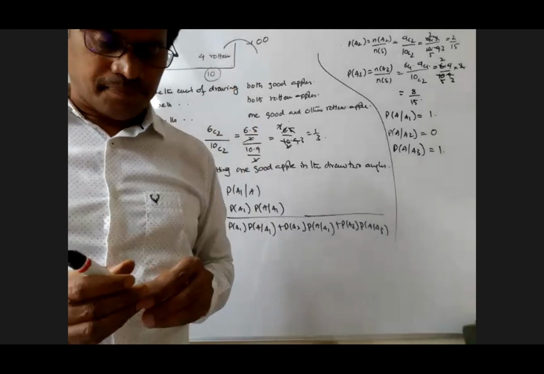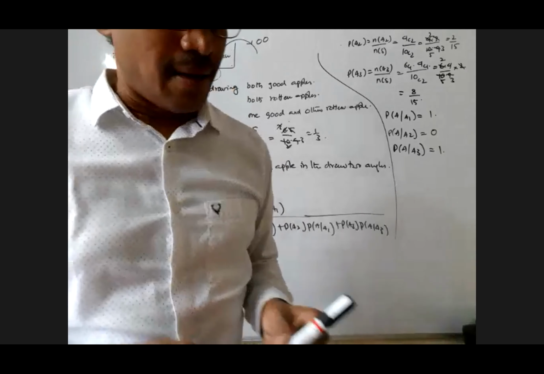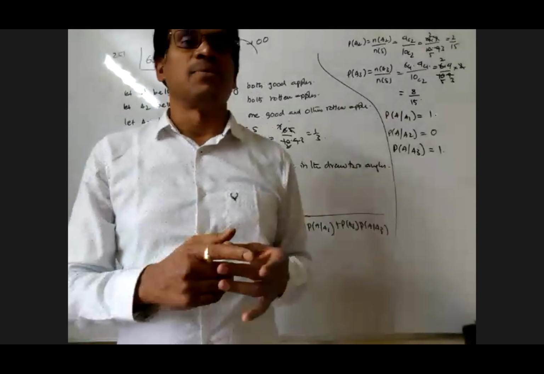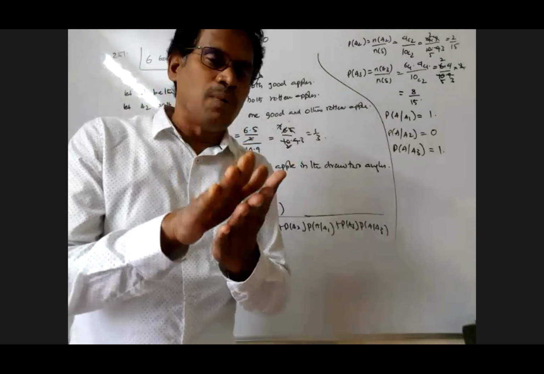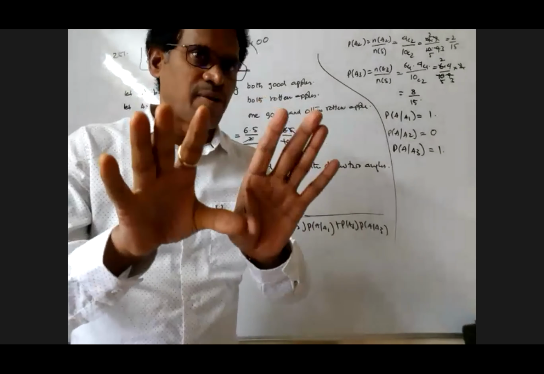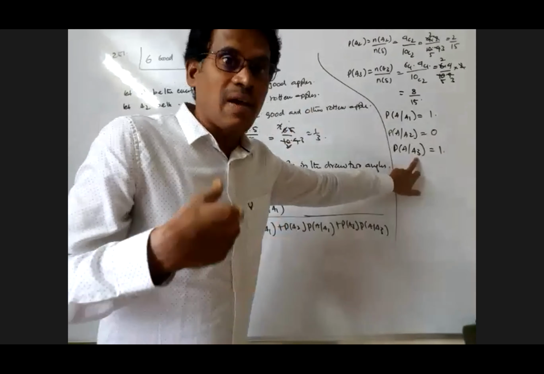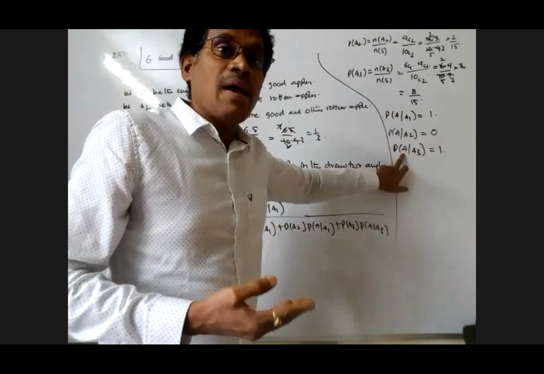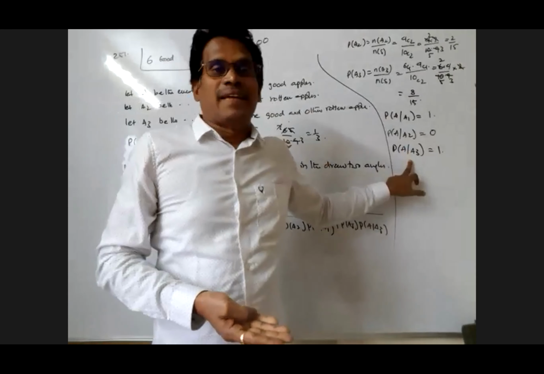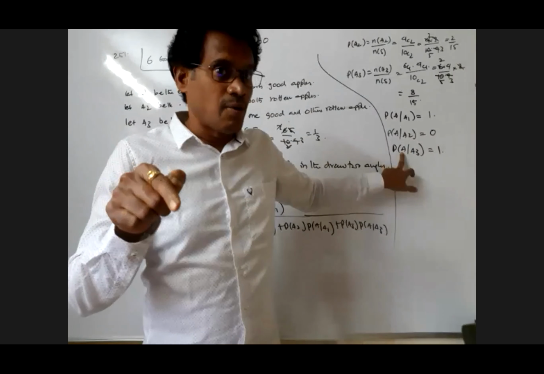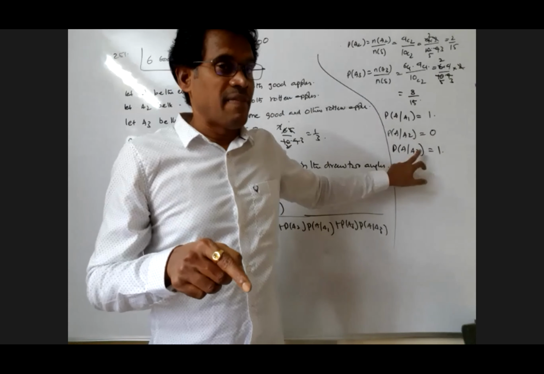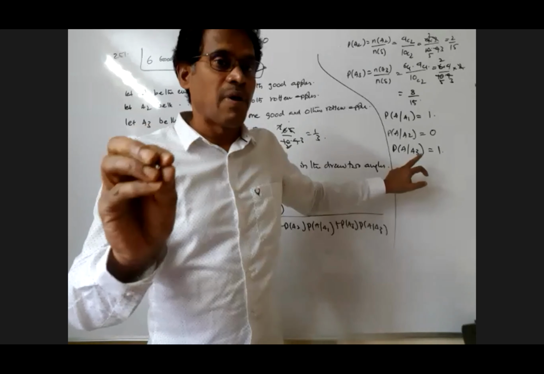Sir, since there are 2 apples, it will be n of S equals 2, right, sir, so 1/2? No, you don't separate it again. Already we know that among the two apples, one is good and the other is bad. A3 has already happened. Don't forget the notation: probability of A given A3. Probability of getting A, knowing that A3 has happened. What is A3? One good apple and one rotten one.